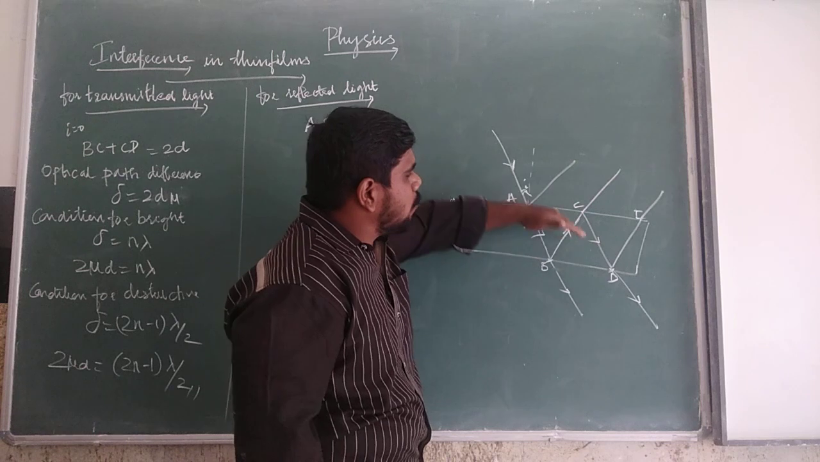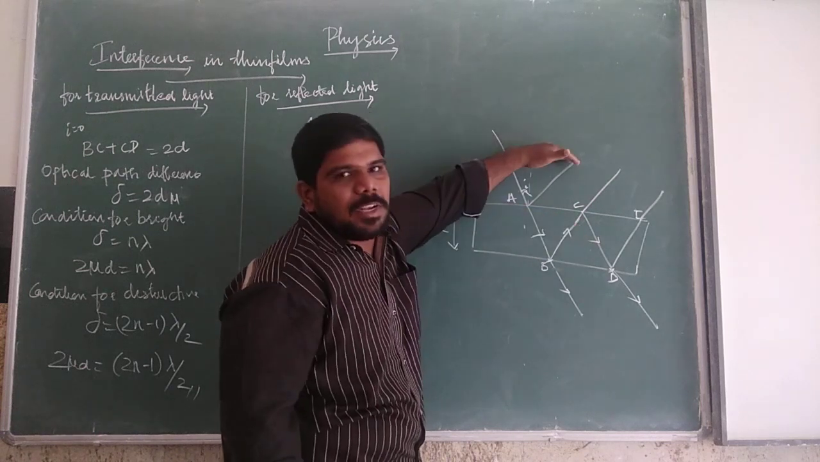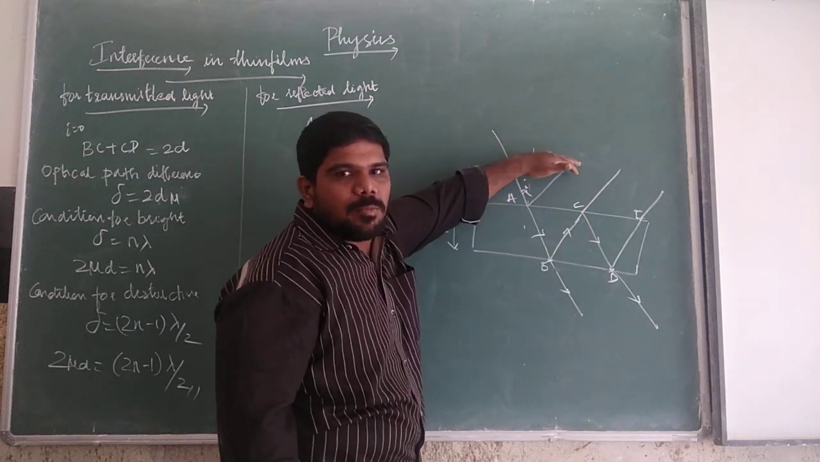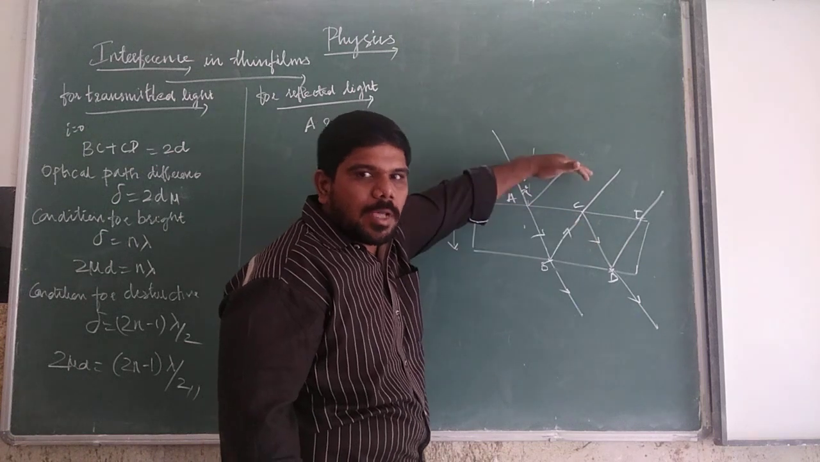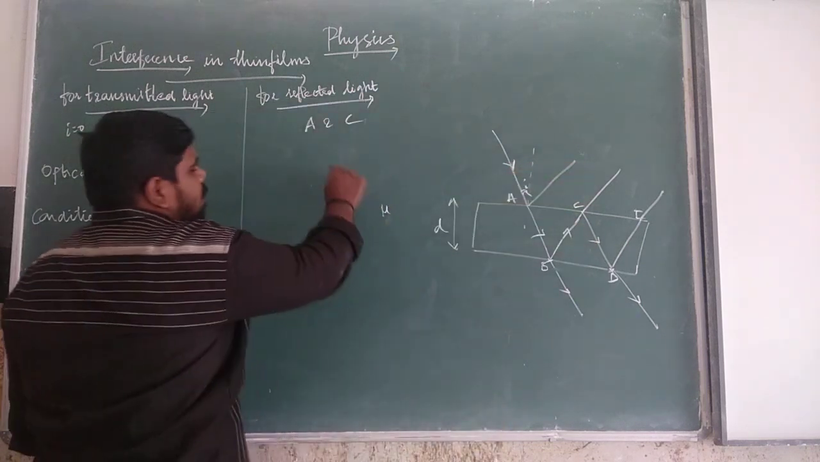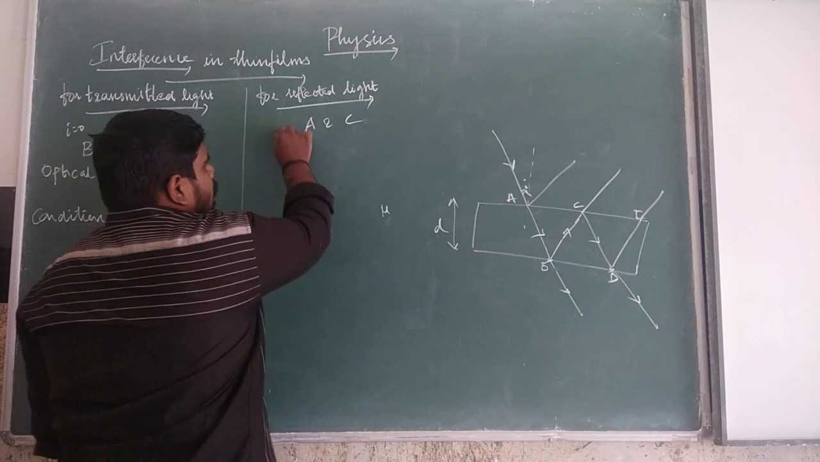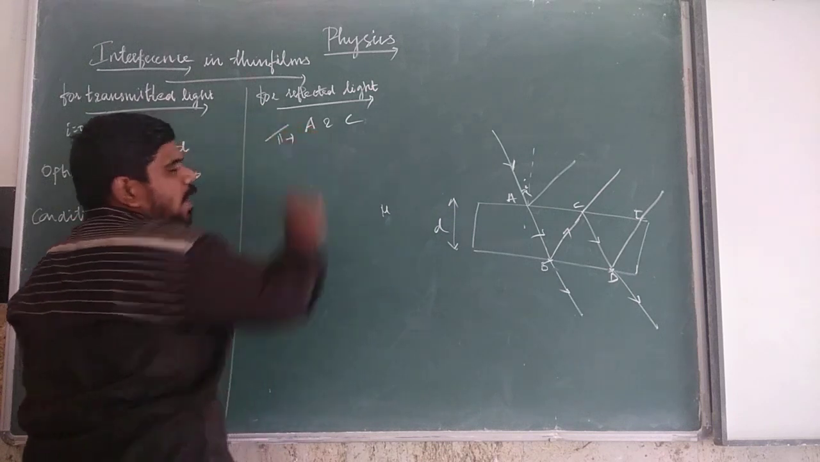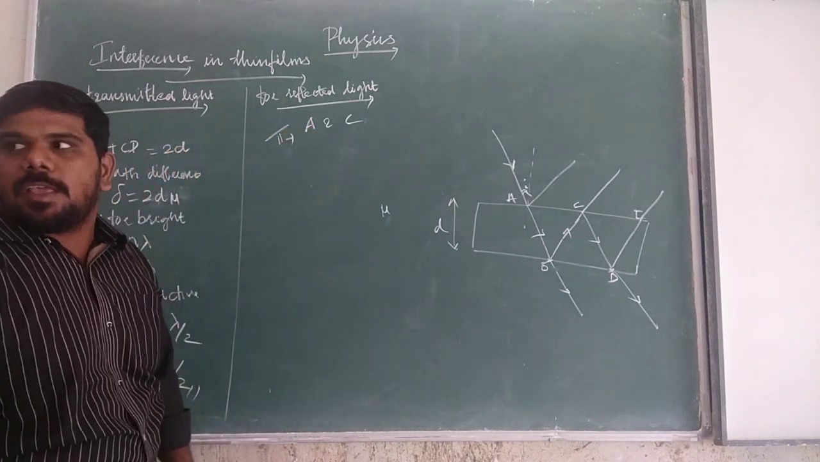The light will be moving from a denser medium to a rarer medium. There is a phase change. There is a change of phase, which will be pi.